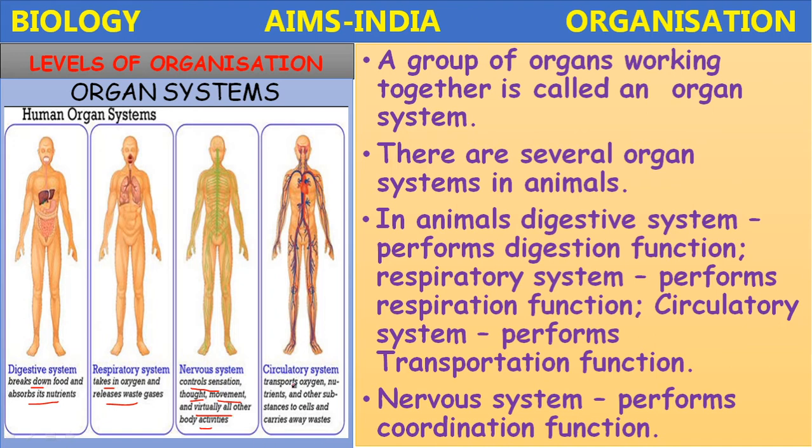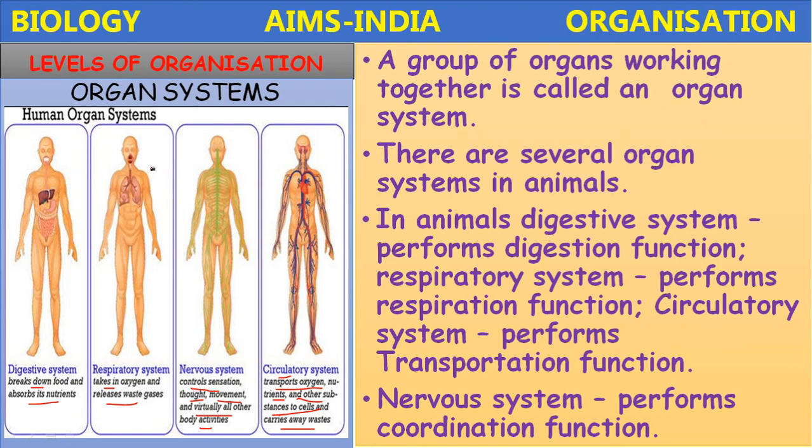Next, the circulatory system. The circulatory system transports oxygen, nutrients and other substances to the cells and carries away the waste materials from different organs to the excretory organs. So these human organ systems are made up of different organs. For example, the digestive system consists of the mouth, esophagus, stomach, small intestine, large intestine, pancreas, and liver. These different organs together form the digestive system and perform the digestion function.